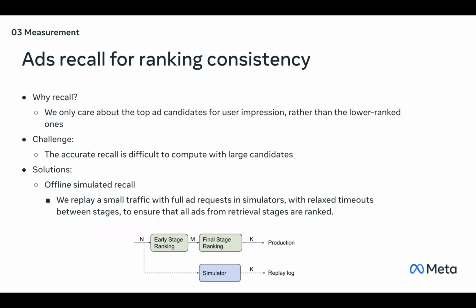Our solution is to leverage the online simulator to relax timeouts between stages. And the outcome is that we can make sure all of the ads in the full ad request can be ranked in the simulator using the final stage ads ranking models. And finally, we will log them in the replay log to calculate the offline simulated recall. The top K in the simulator will be the golden set of the ranking candidates to calculate the recall value.